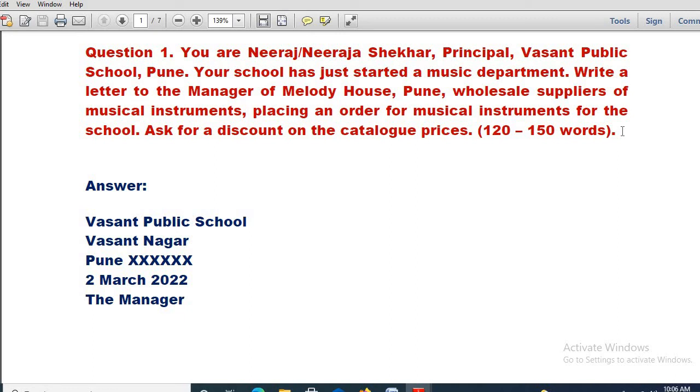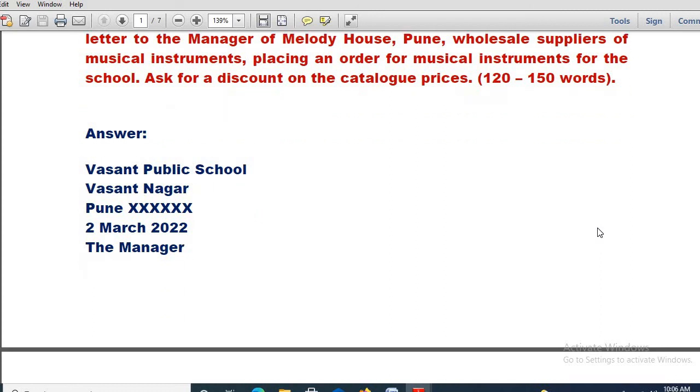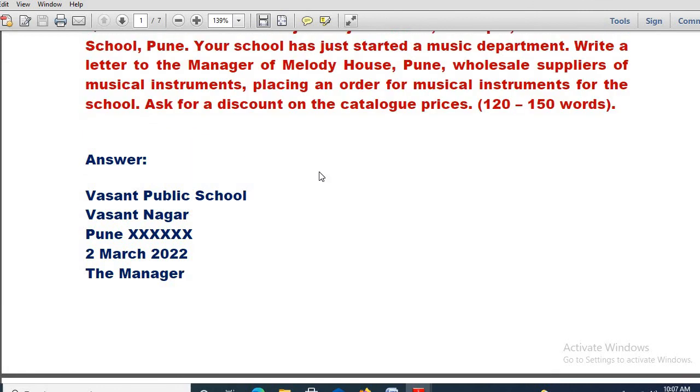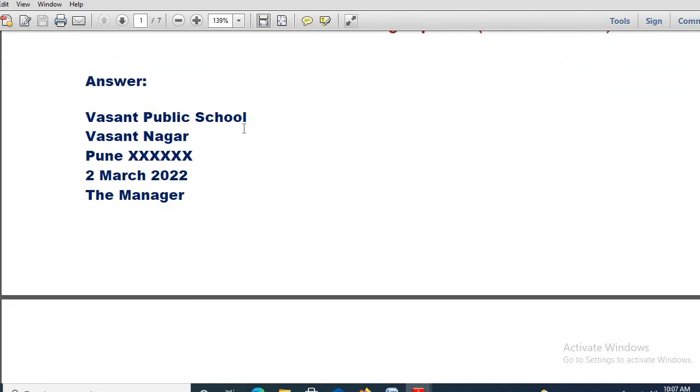Now how will you proceed, dear students? That is something important. I haven't left a space here. This one line gap is there, just consider it in that way. Vasant Public School, Vasant Nagar, Pune. If you want to write the pin code in this way, you can write. Okay, just as I showed you. In many CBSE reference books, you will be finding like this.